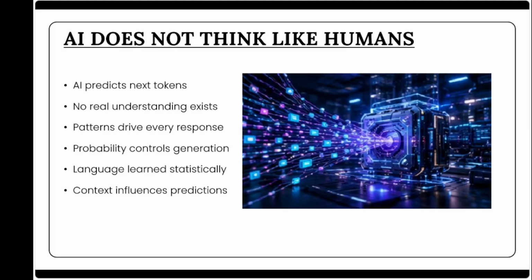The model does not verify facts in real time unless connected to external systems. It does not truly understand emotions, reality, or even physical experiences. Because prediction is its primary goal, the AI may generate information that simply sounds correct. If the statistical patterns point towards incorrect content, hallucinations emerge naturally from the generation process.